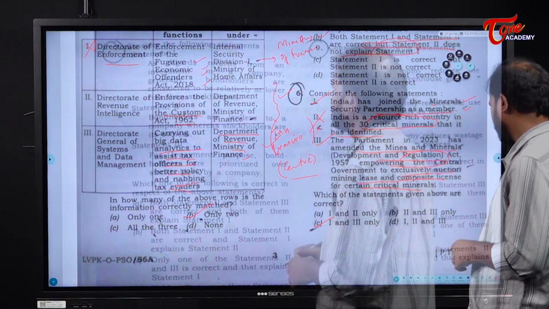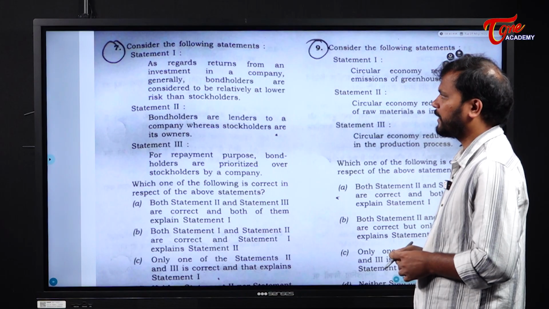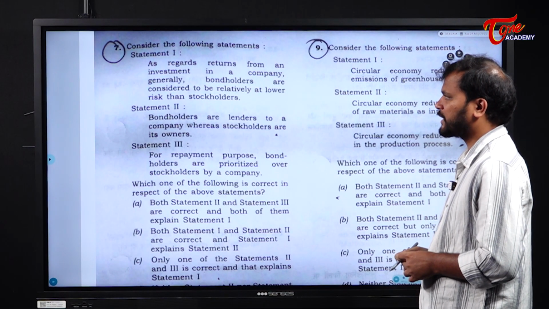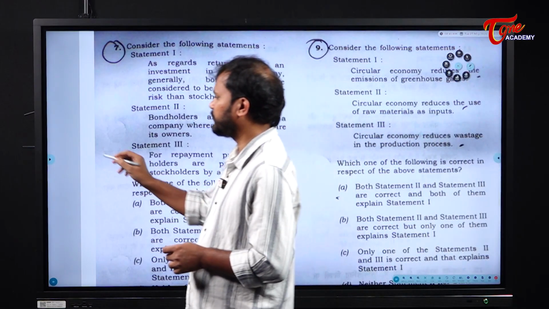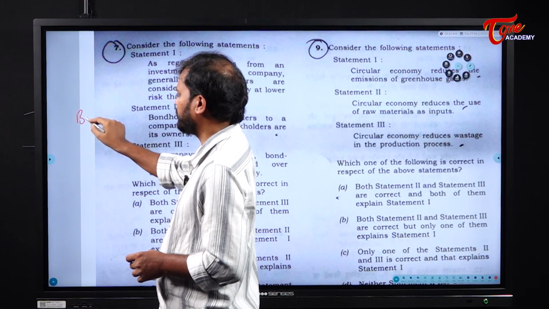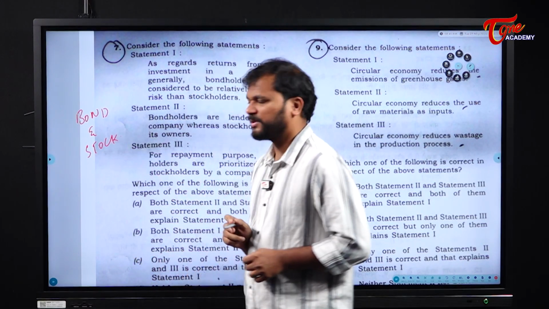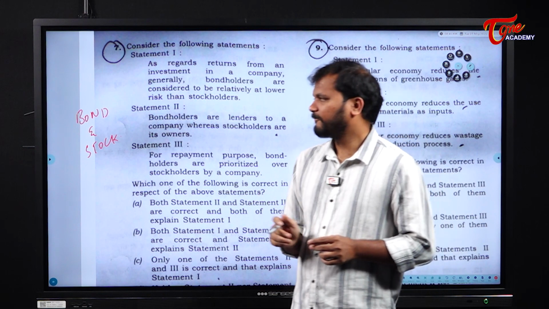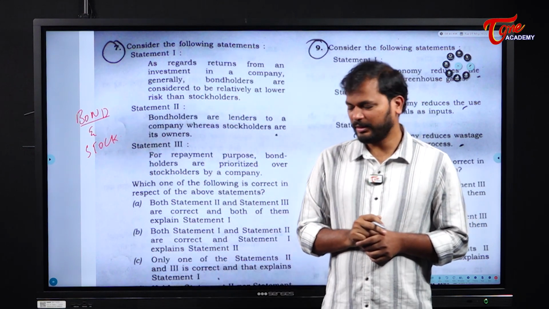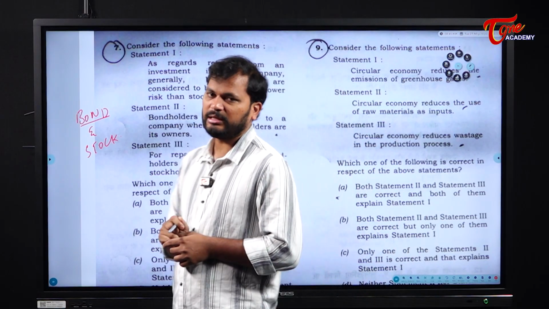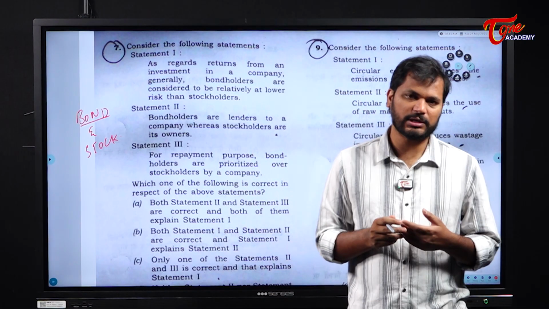Clear? Next. Consider the following statements. As regards return from an investment in a company, generally bondholders are considered to be relatively at lower risk than stockholders. The first thing you need to understand is the difference between bond and stock. First of all, what is a bond? A bond is an instrument that is used to raise funds, to raise money, to raise finance.